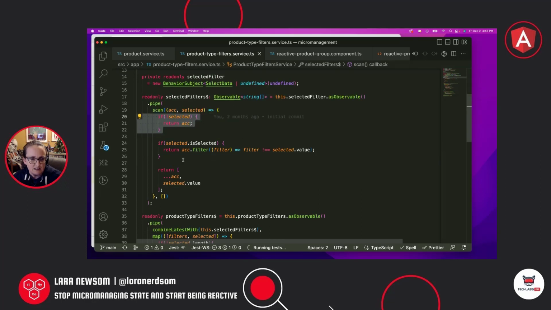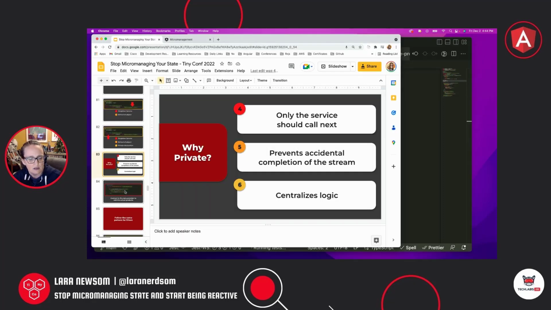If there's something that is selected, this is how we're going to toggle the selected property of our filter. And then we're going to return an array of filters here. So that's what this one is doing. I need to go back on my map here for a second.